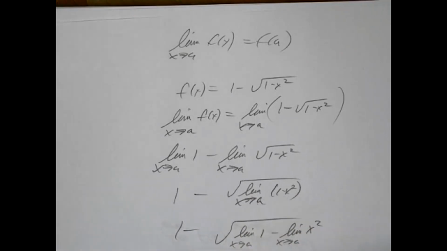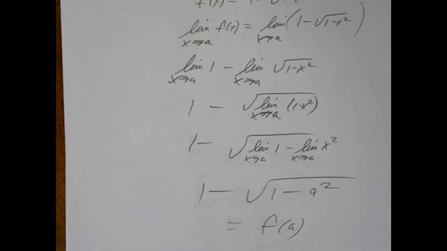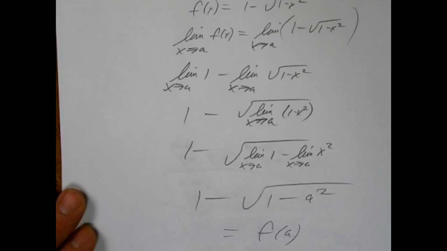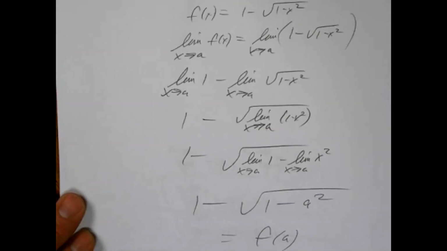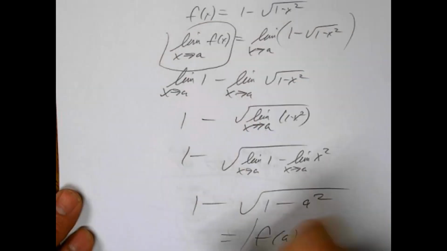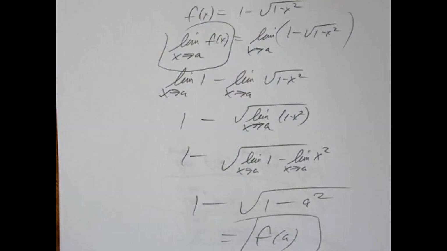Once again, you can use the fact that the limit of a constant is just that constant. They specifically stated a limit law for x squared, and it just so happens that turns out to be f of a. So here, in a very long and drawn out fashion, we've shown that the limit is the same as the function value. So we've proved continuity.